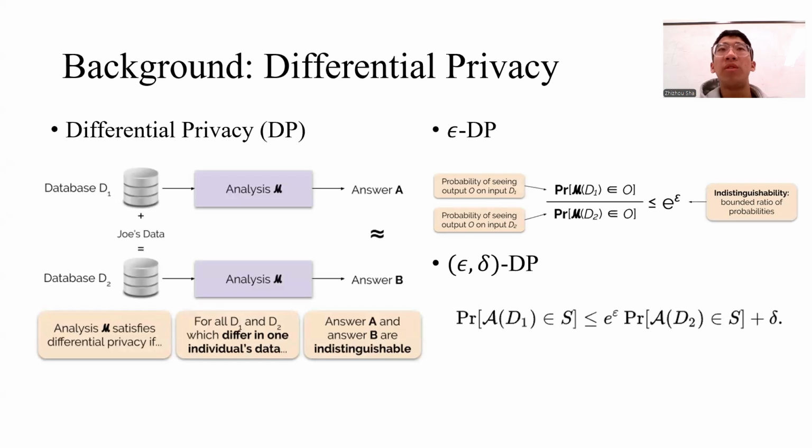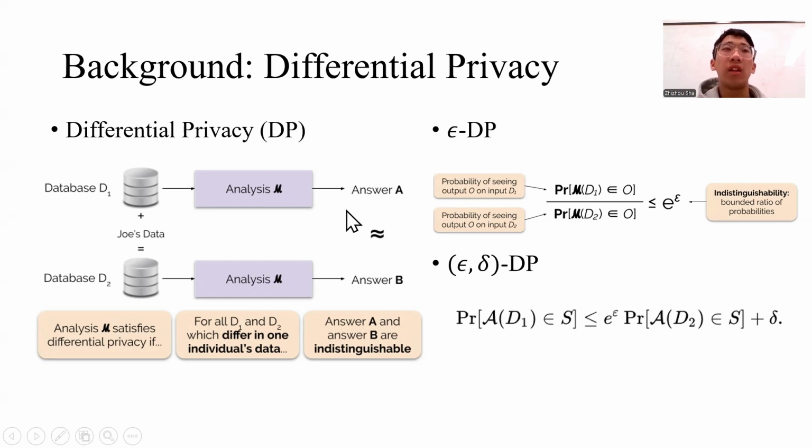We will start by introducing the concept of differential privacy. The core idea of differential privacy is to provide a privacy guarantee for the individual's data. So first, let's focus on the figure on the left-hand side. For example, if we have a database D1 and there is an attacker, the attacker has an analysis named M. For the database D1, the attacker can use the analysis M to get an answer A.